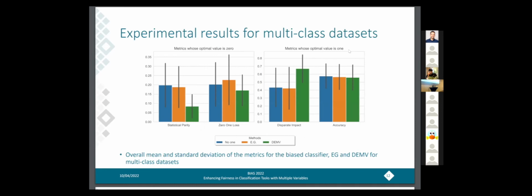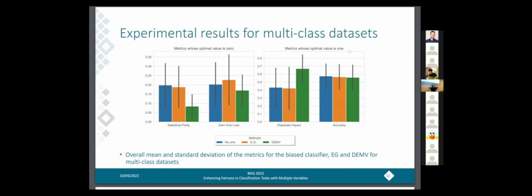Okay, here we can see the mean and the standard deviation of all the metrics we computed on all the multi-class datasets. In particular, in blue, we have the metrics for the original biased classifier. In orange, we have the metrics for the exponential gradient, while in green, we have the metrics for our method.